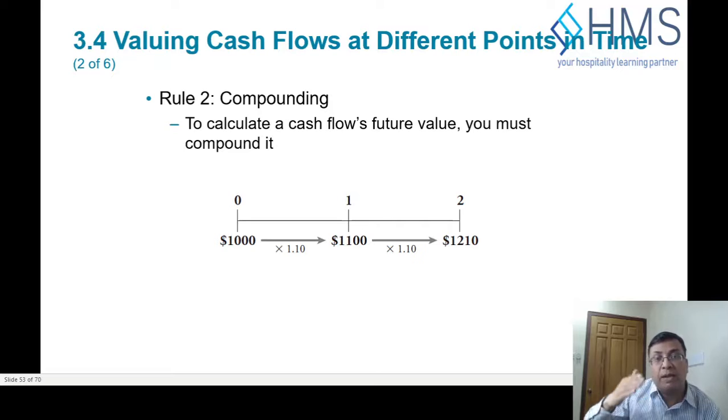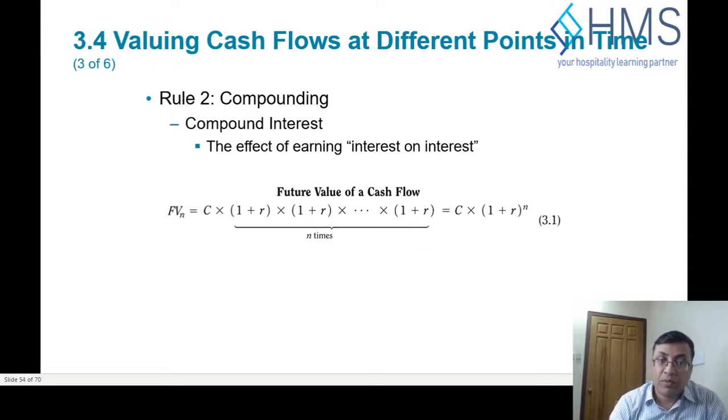First we compound one time: 1.1 times 1,000 becomes 1,100, and then that is compounded again at 10%: 1,100 times 1.1 becomes 1,210. That's how we calculate.